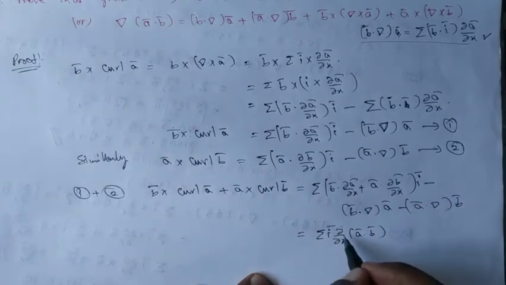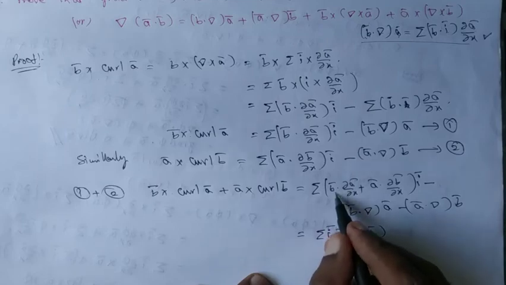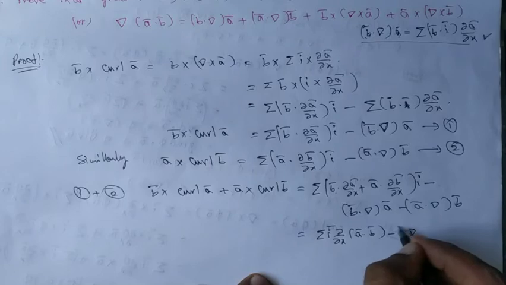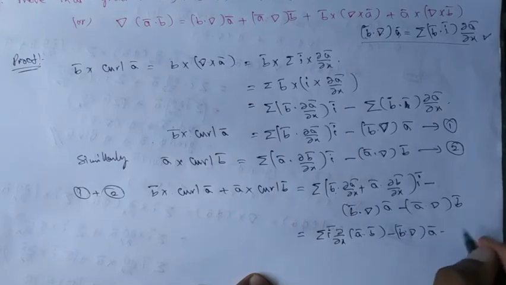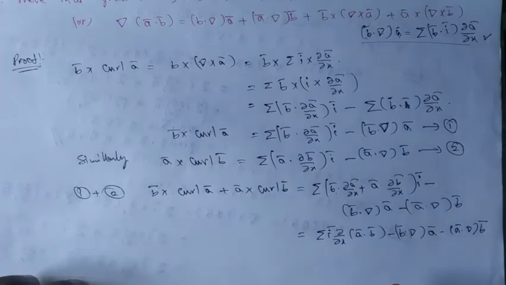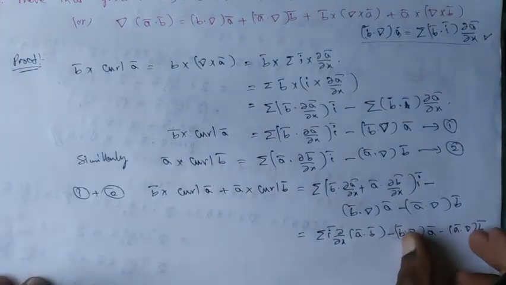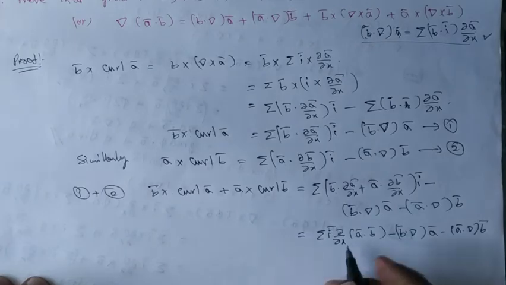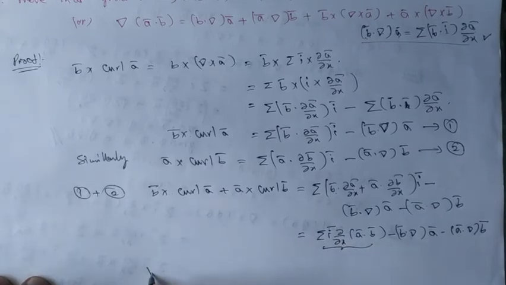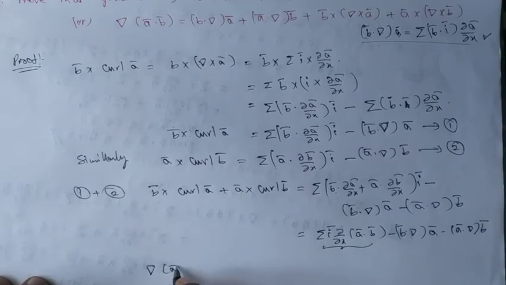The i bar I can write anywhere. So i bar into dou by dou x of a bar dot b bar, minus b bar dot del a bar, minus a bar dot del b bar as it is. Now once you send these two terms to the right hand side and simplify it further, this can be written as sigma i bar into dou by dou x of something, which is del of a bar dot b bar.